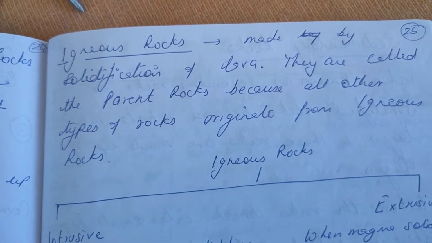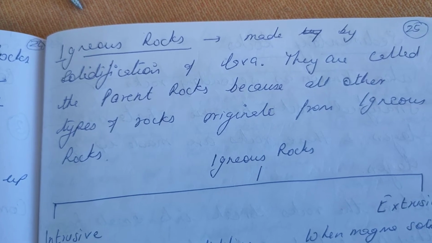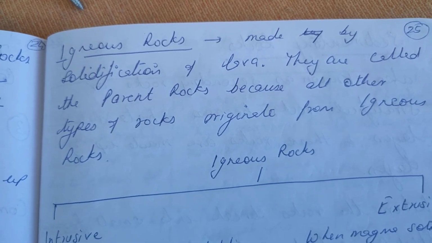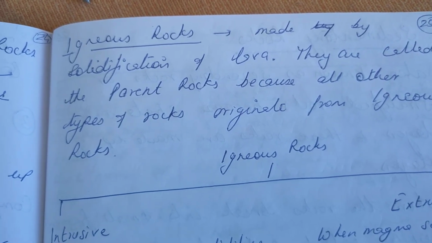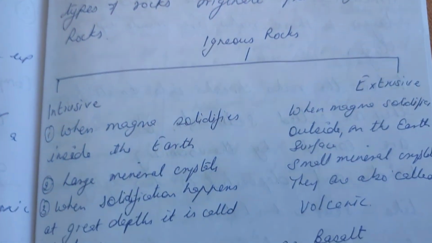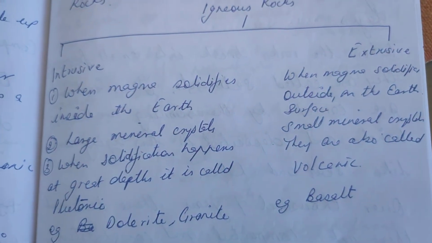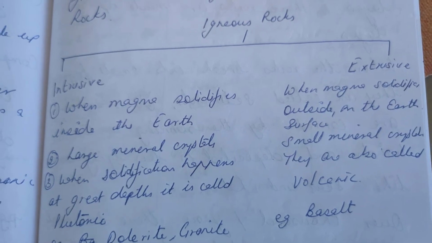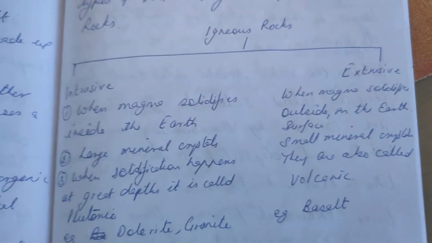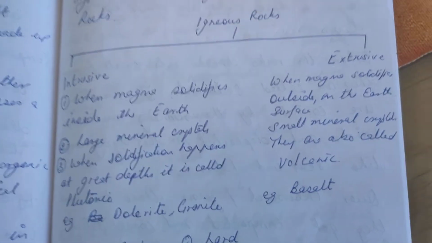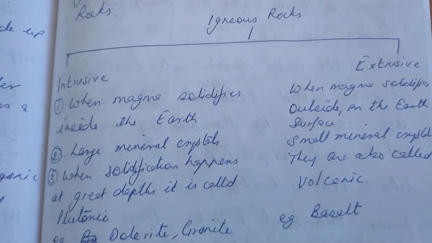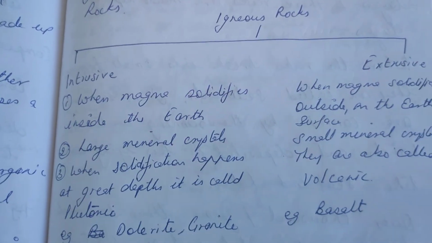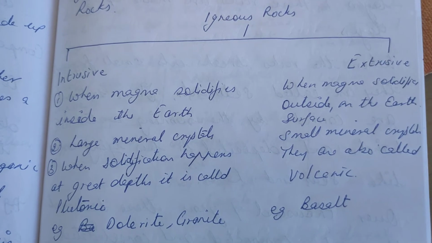They are also called parent rocks or primary rocks because all of the types of rocks originate from the igneous rocks. Igneous rocks can be divided into two different categories, that is intrusive and extrusive. When a volcanic eruption takes place, sometimes the lava does not come out and remains inside the surface of the earth and becomes solid there. So two types of rocks, intrusive and extrusive.